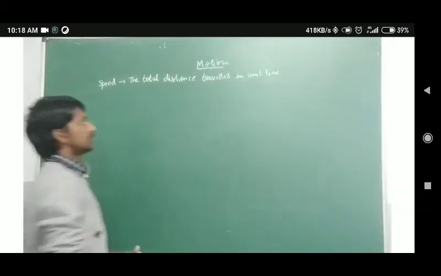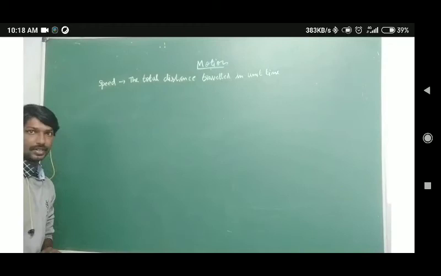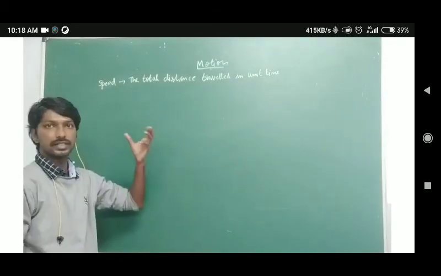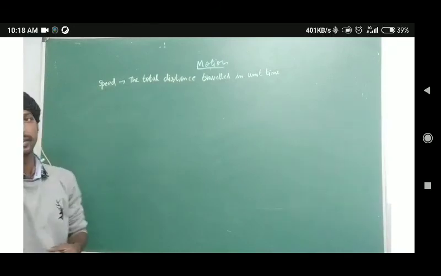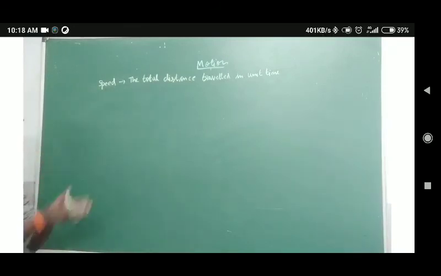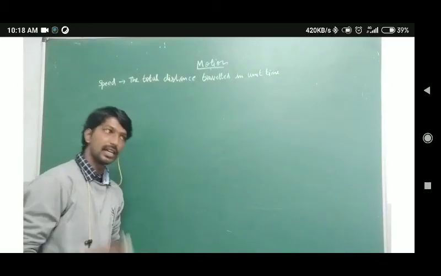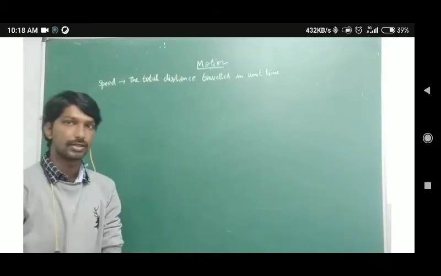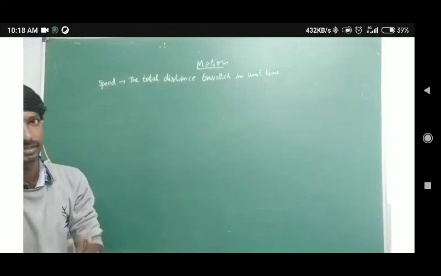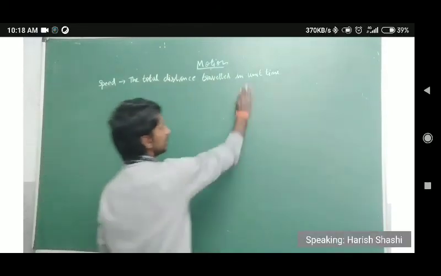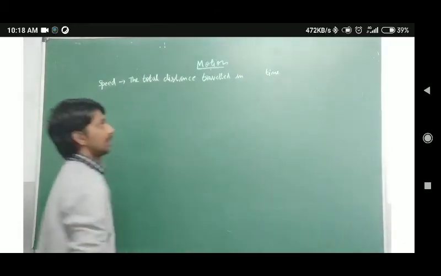The total distance traveled in unit time. Okay, which means you can just take this as a definition, or you can just take this as the meaning of speed. The distance, or the total distance traveled in a unit time. Unit time means it can be 1 second, 1 minute, 1 hour, or 1 day also, but a unit time. So distance traveled in unit time, or you can just take it as distance traveled in time.